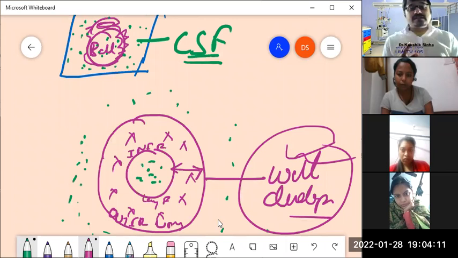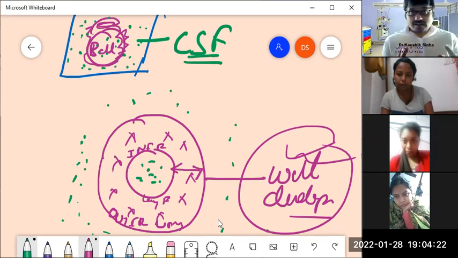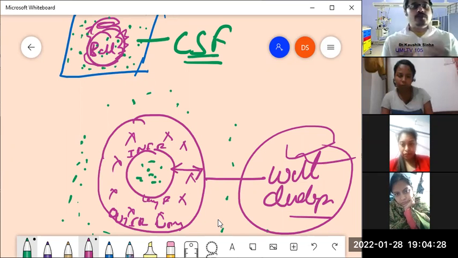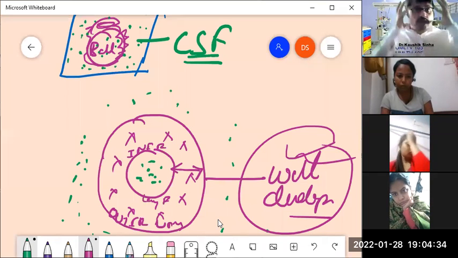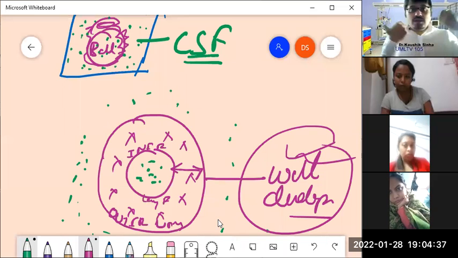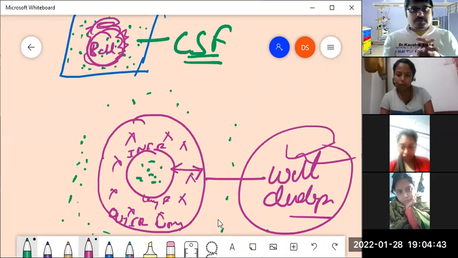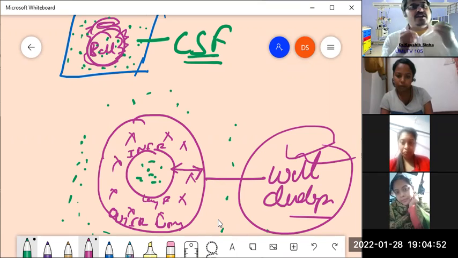In another way, CSF is also promoting survival. How? By supplying the different trophic factors, oxygen, nutrients, hormones, and any other things that are required. Even sometimes drugs are required, that means medications. For a disease of the brain, we need to administer medications, but the brain is all around protected by a solid thing, the cranial bone. So you would not be able to inject any medicine directly into the brain. It is not possible, and there is another reason for this being impossible, which I will explain later in today's class itself. So there is no way of injecting any kind of medicine into our brain.